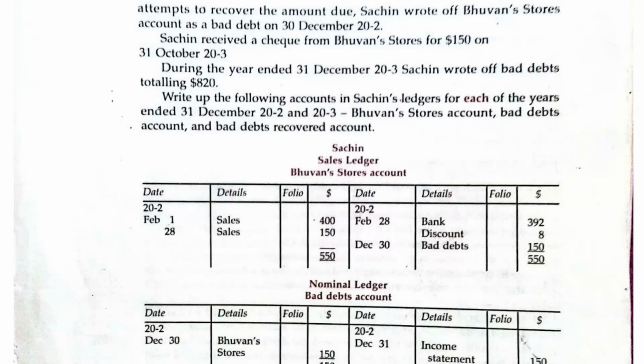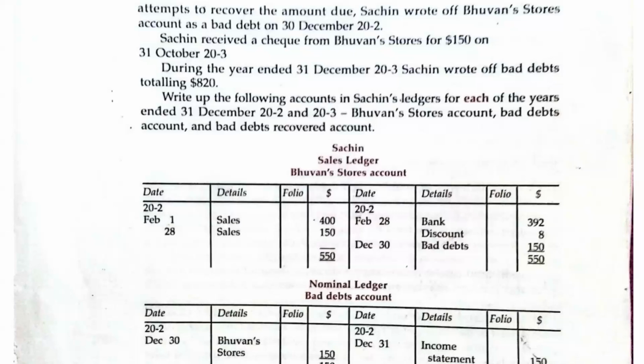When you record the $400, you are indicating that this person received the goods. You sold to him the goods worth $400. So that's why you debit his account $400. That is on 1st of February.